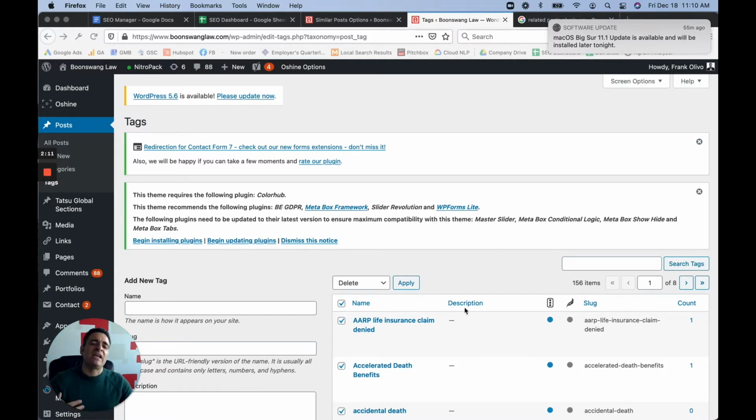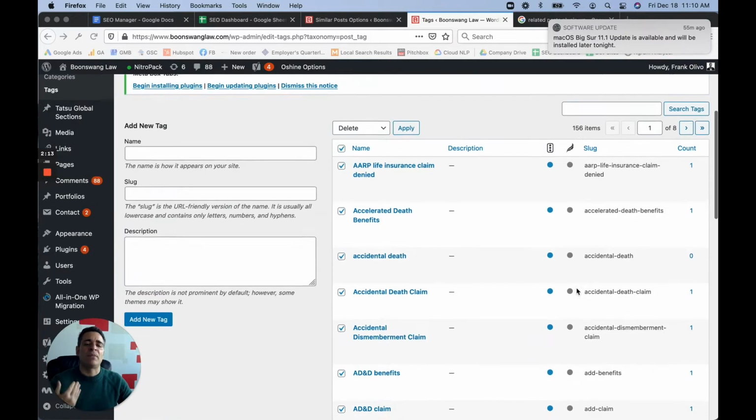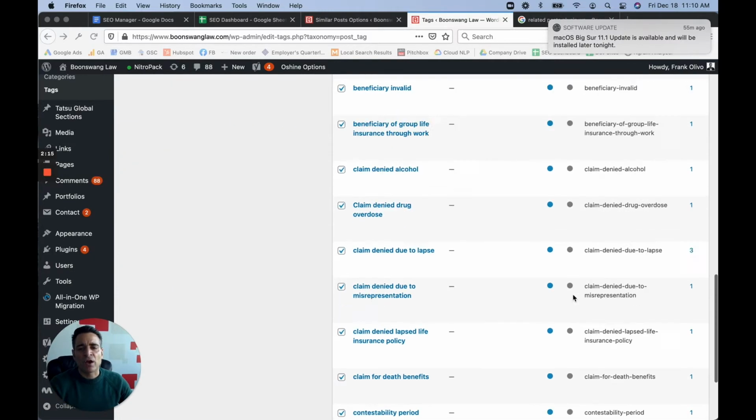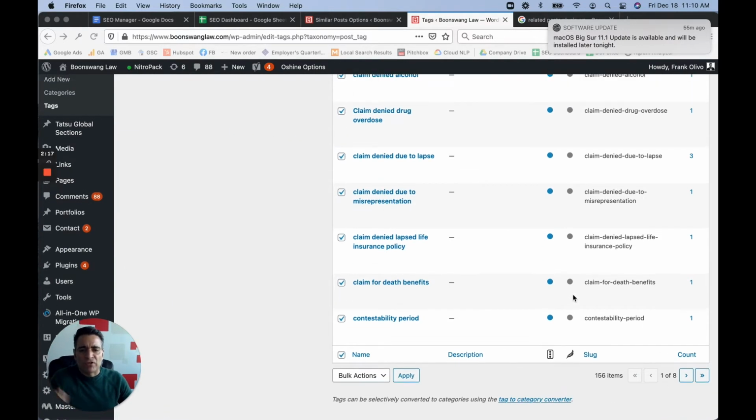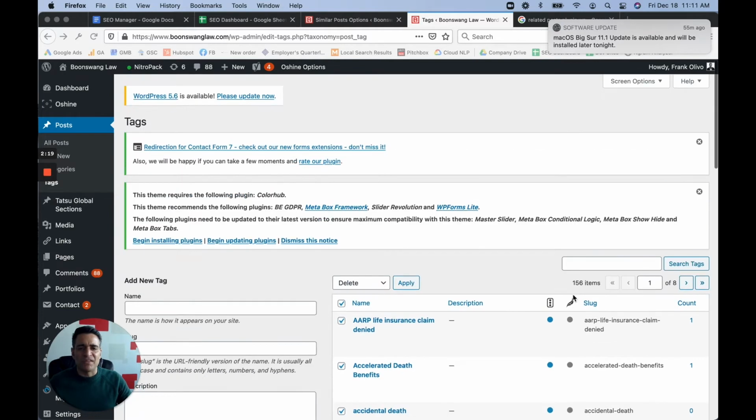So in this case, a very common thing has happened with this client, where over time, I don't know if it was us, I don't know if it was them, but we have 156 tags that have been added to Boon Swang Law, and this is not how tags are used. What we need to do is come up with a taxonomy where we're going to be able to create archives so that all of the related articles can link to one another and thus create clusters around a specific topic.